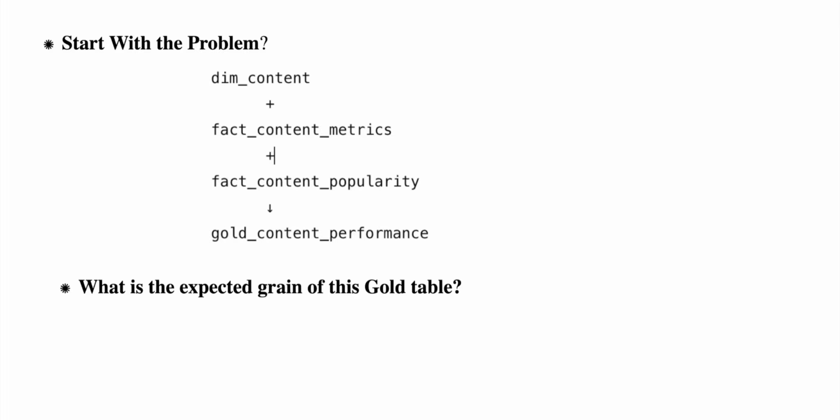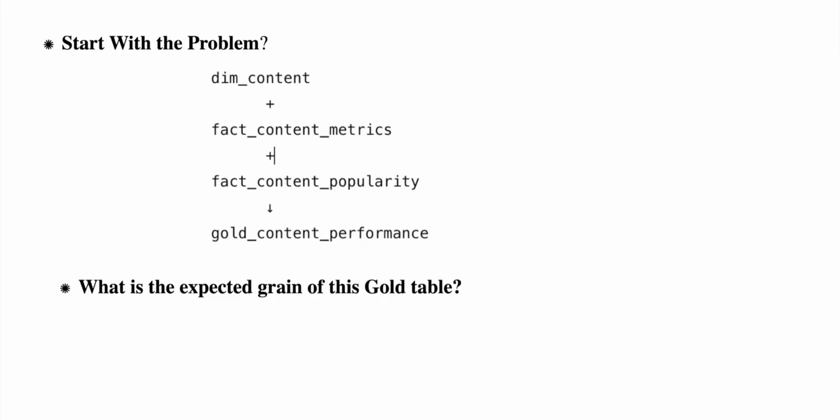Grain. What is the grain? What is the expected grain of this gold table? First, we should identify the grain. So it's a very crucial part. That means that every Netflix title should appear only once in the gold content performance table. But I don't want to keep a Baahubali, Baahubali, Baahubali. There is no meaning of it, right? What is the use of it? It's a movie is one. Why do we need twice, thrice in the same table? It's not required. It's a duplicate data. Nothing will change, isn't it? So that is what it is, grain.